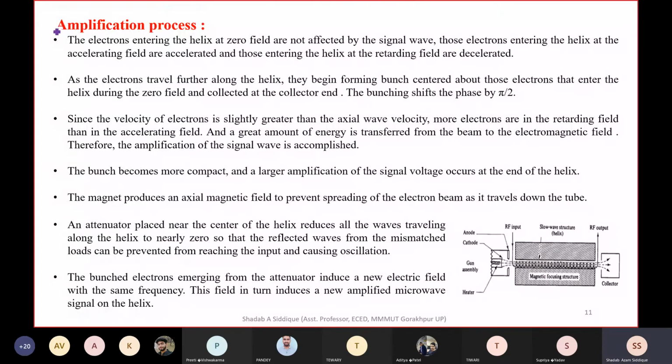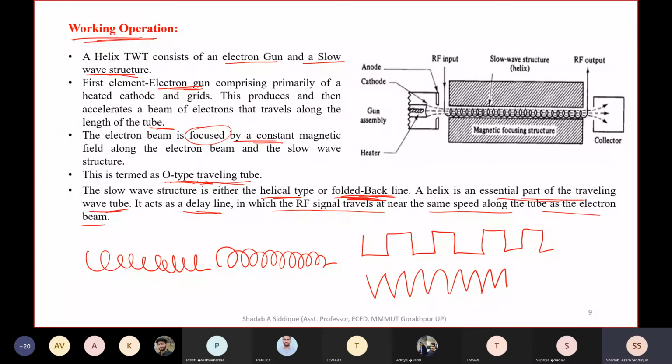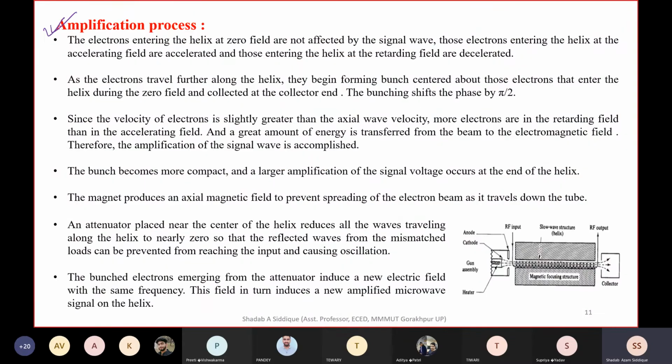Now, how does the amplification process take place? I told you in the working principle that it is nothing but the interaction, and I am going to explain it in a broader way. In the amplification process, the electrons enter the helix at zero field.